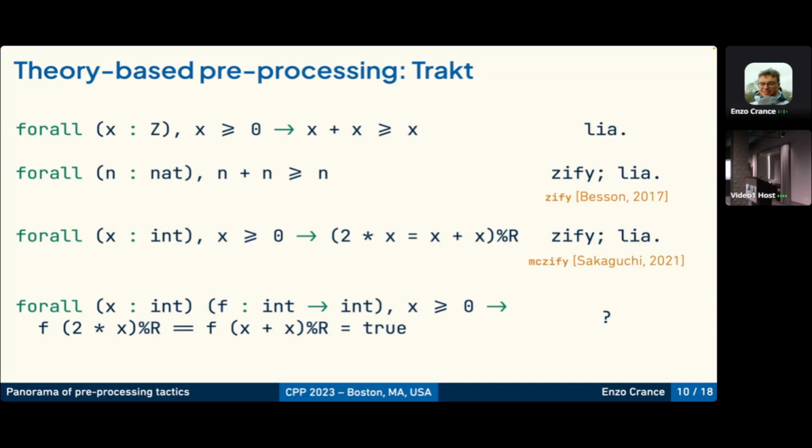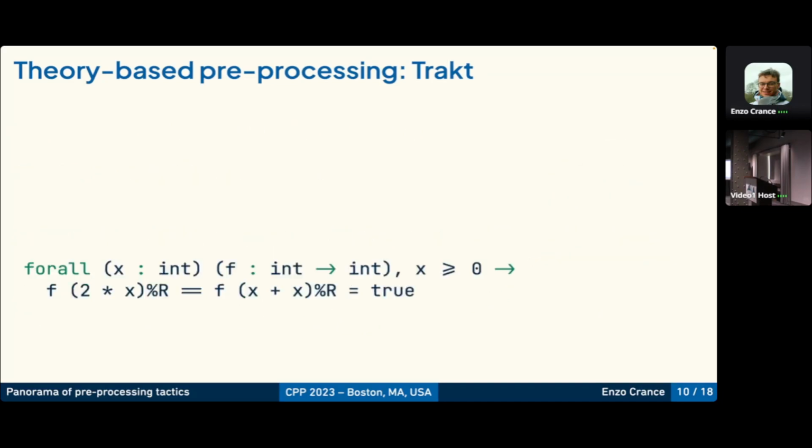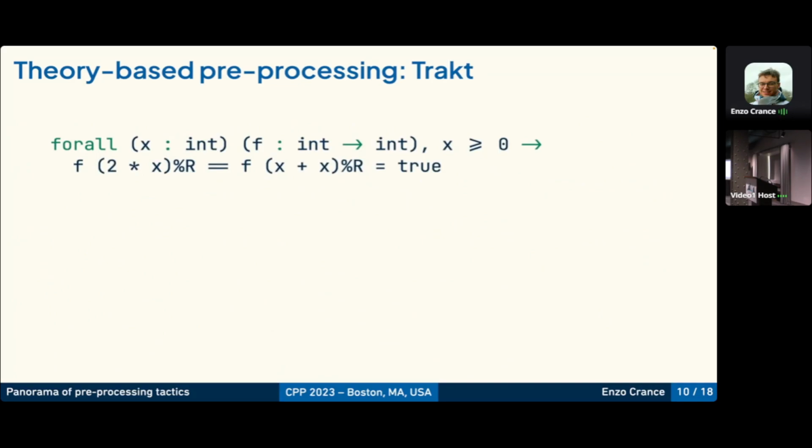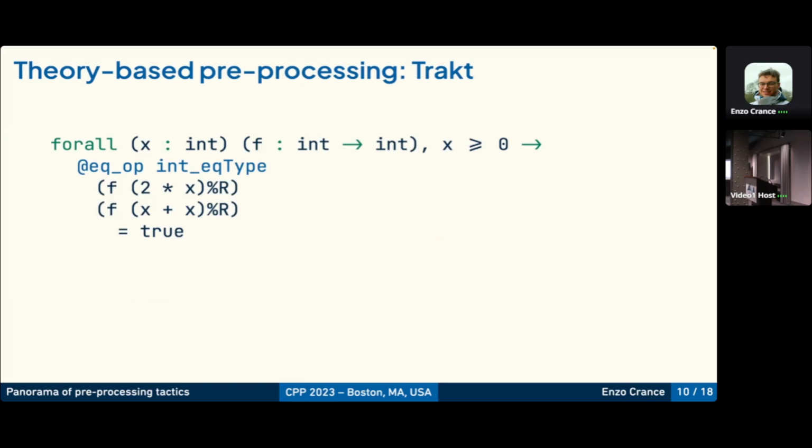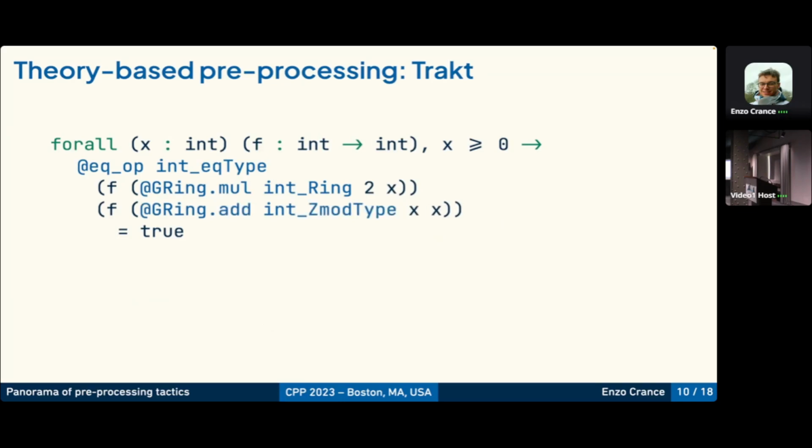So Tract was basically born from this need. So let's inspect this goal and see what's hidden behind the notations. Here we can see that equality is actually a type class operator as well. And it's the same for multiplication and addition. They all take a structure about the int type, and it's not the same. So each is a different type class. We need to recognize that they all amount to functions over int, even if it's not obvious at first sight for the tactic.